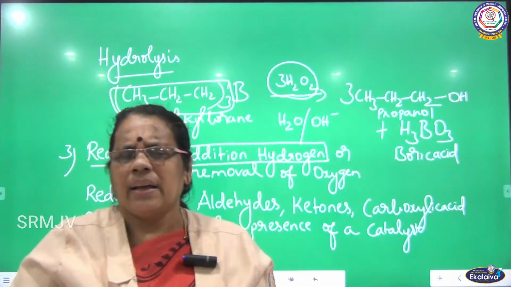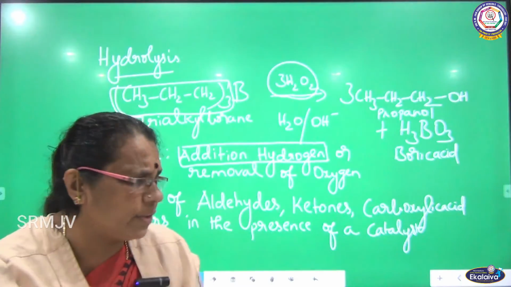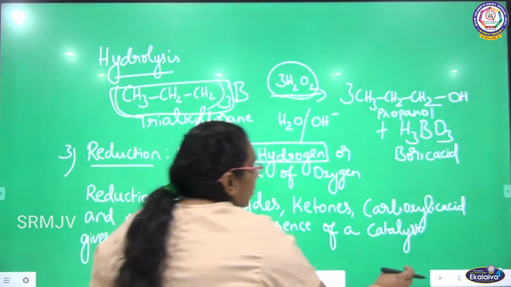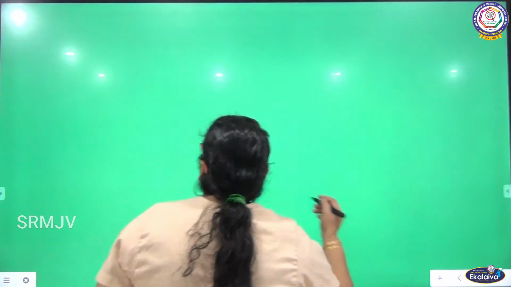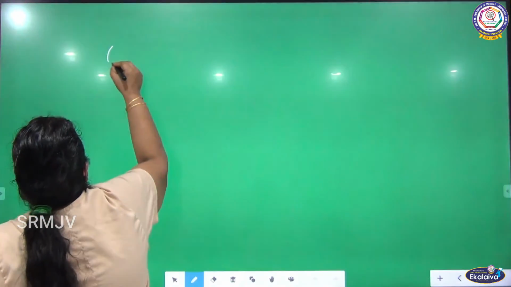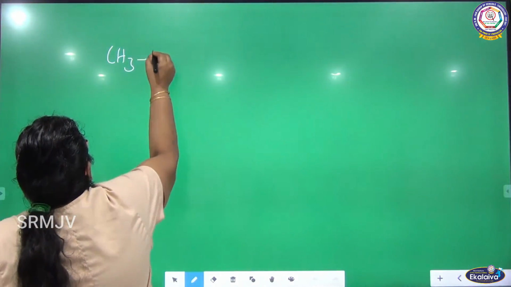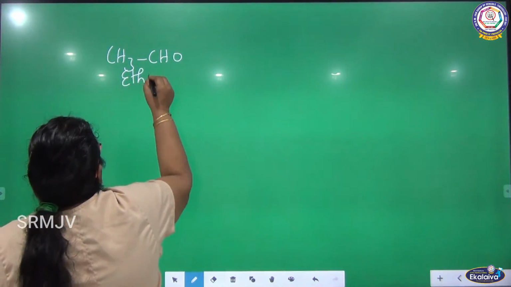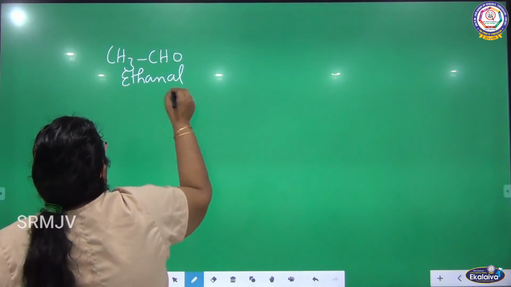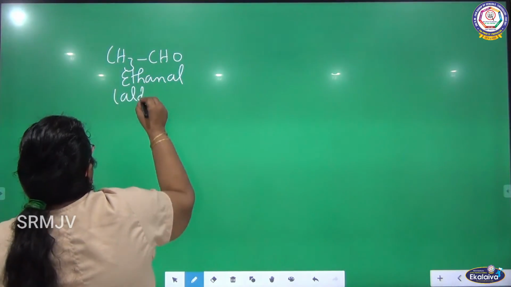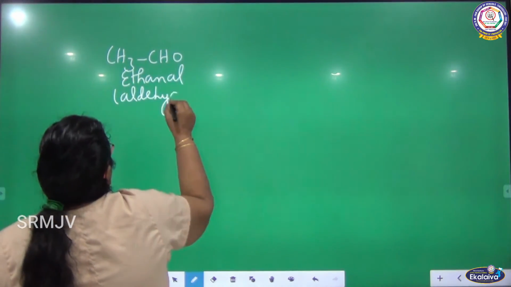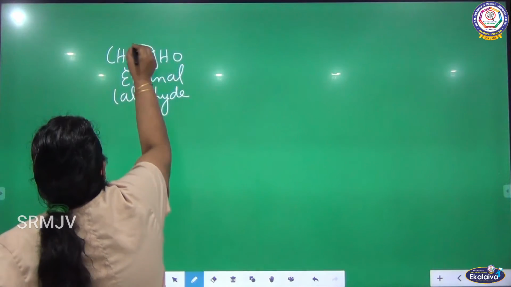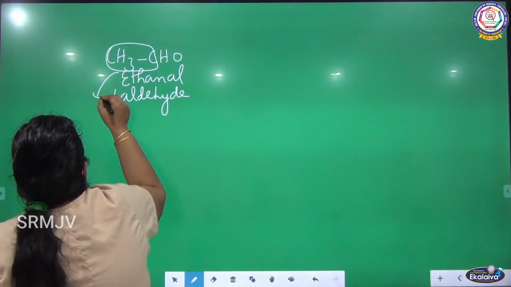Let us see the reactions, children, one by one. So be ready with your notebooks to continue to write. We can see the first reaction. What is the first reaction from aldehydes? What is the name of this compound? Ethanal, which is an aldehyde. There are two carbons, so who is the parent here? Parent is ethane.